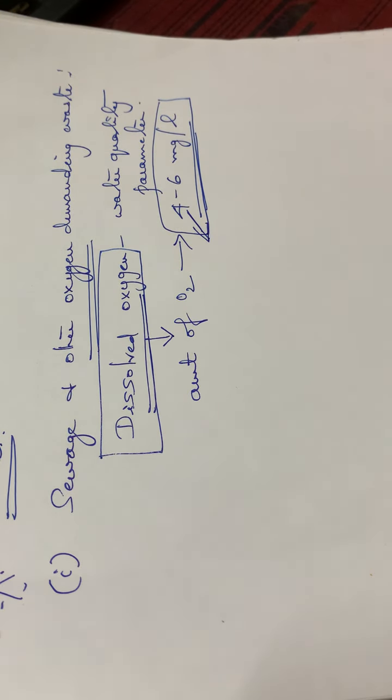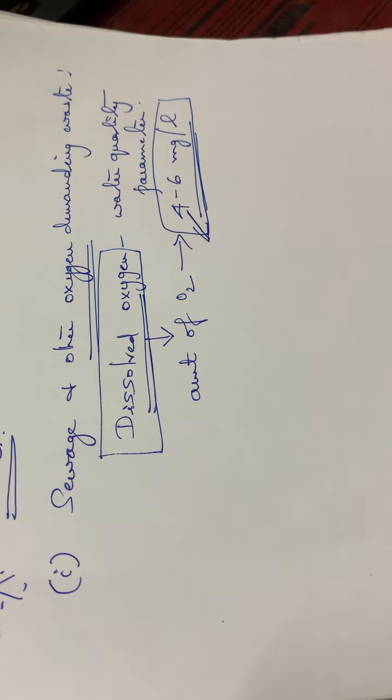If sufficient oxygen is present in the water body, the carbon, C, in the organic matter will be oxidized to carbon dioxide, CO2. Organic compounds have all these elements: carbon, sulfur, nitrogen, and phosphorus. So if sufficient oxygen is present, carbon will be oxidized to carbon dioxide by bacterial action.